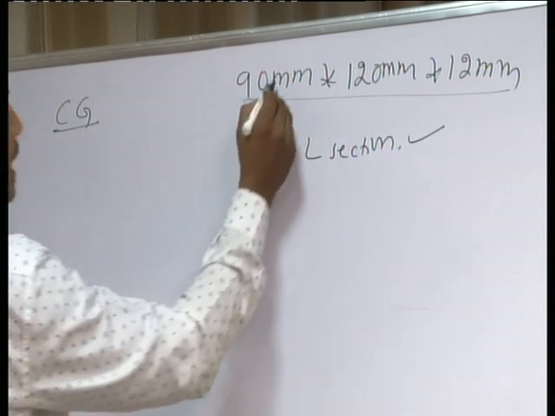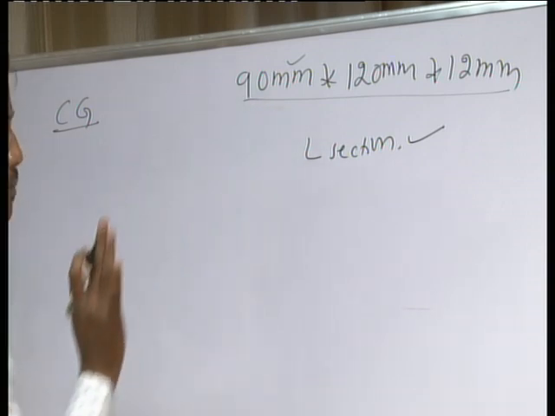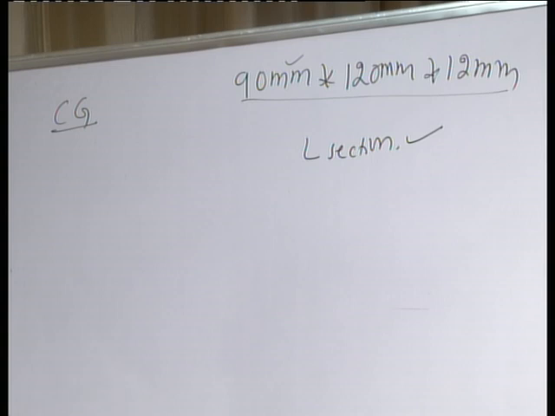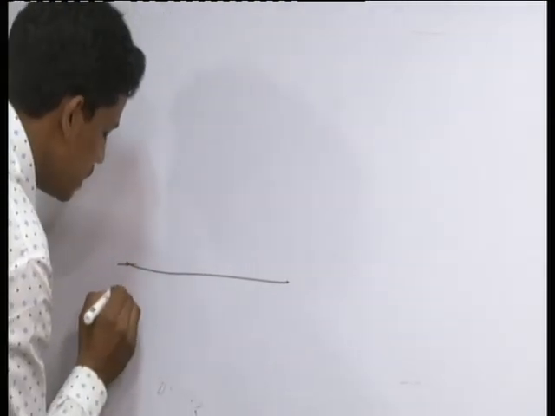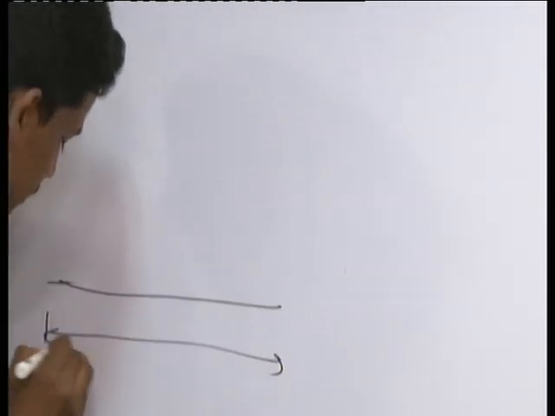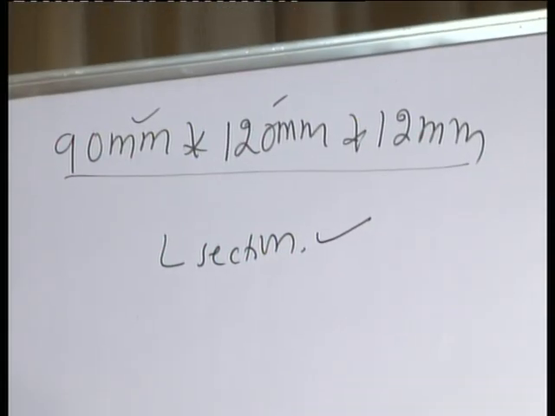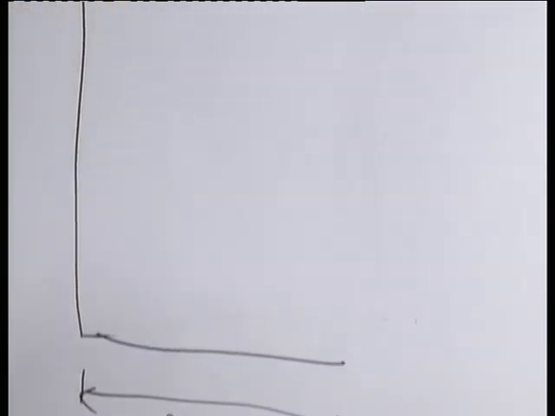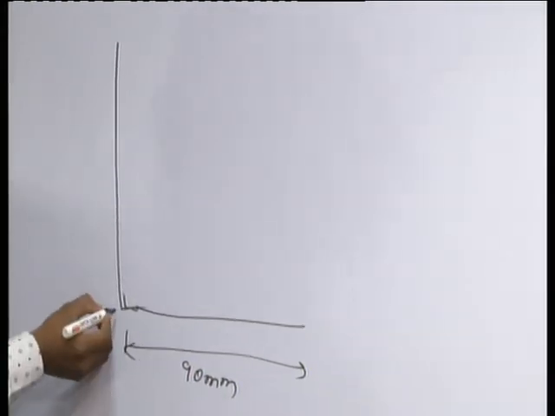Here 90 mm is given. That means the first element is the base. So first you write the base portion, this is 90 mm, and the second portion is the depth, this is 120 mm.